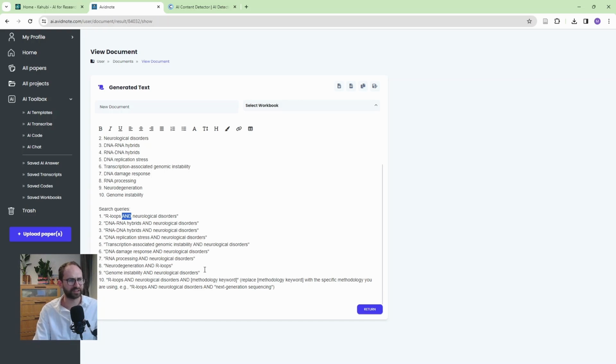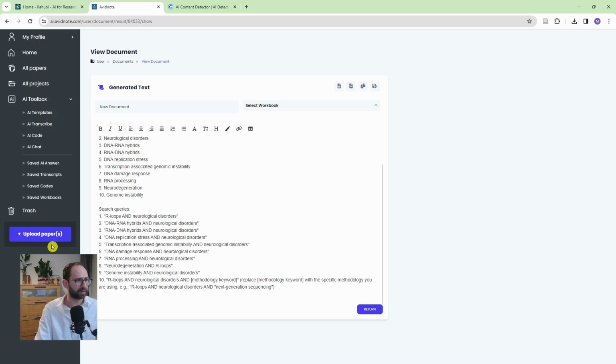So that's really, really good. And also the last one is quite long: R loops AND neurological disorders AND methods. Okay, so what is the method you want to use? And it is explaining to you to replace this with a specific method that you are using. And it's giving you a suggestion here, next generation sequencing. So this is really useful. This is actually really good.